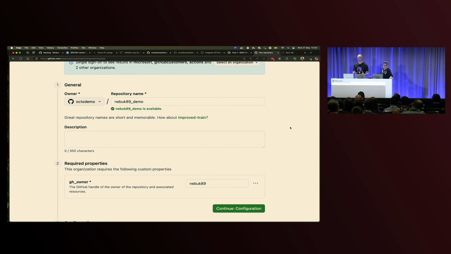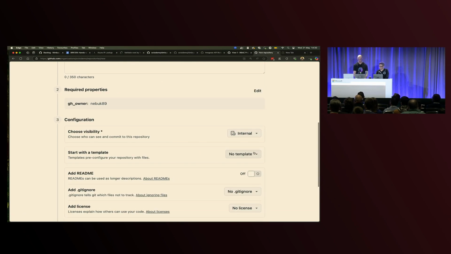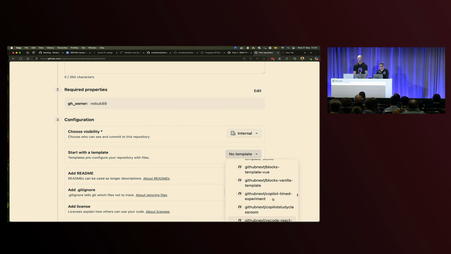So one of the cool things, as we're setting up this repo, we can see that, again, those custom properties have come in. This is one my organization has set up, a property which every repository has to have, an owner. So as I'm setting up this repository, I can't create it without assigning a user as my owner. So as I come down here, I can choose from my template. This is one of our demo organizations, so we have quite a lot of templates. So any of these could be how we want to bootstrap this repository. So let's just grab one from within this organization.